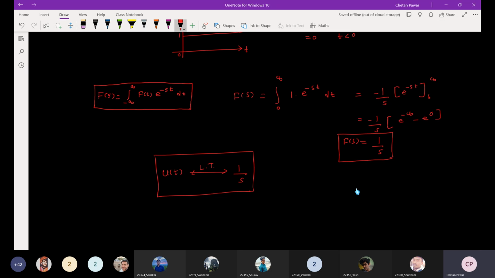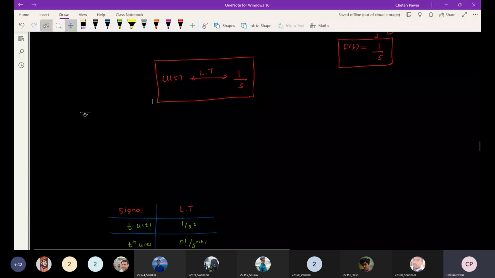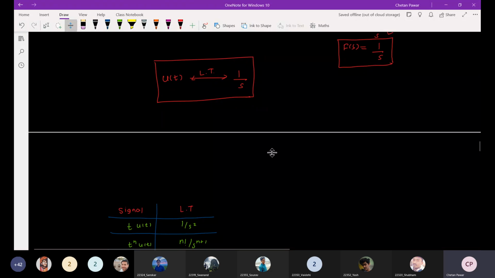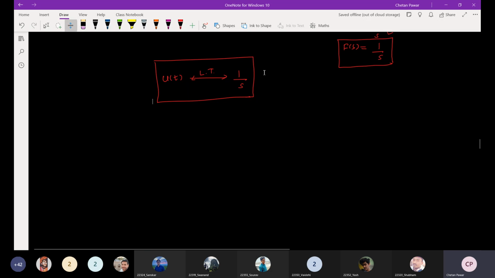Okay. So these are the standard signals, like the unit step signal, the ramp signal, or a parabolic signal. So how do you represent the ramp signal? Anyone? Okay. So if I want to represent the ramp signal, that will be r of t equal to t into u of t.